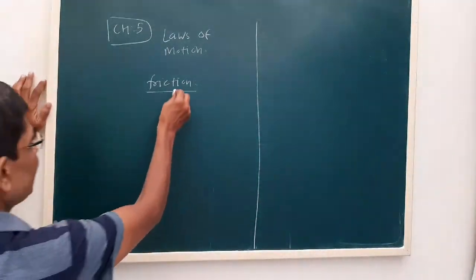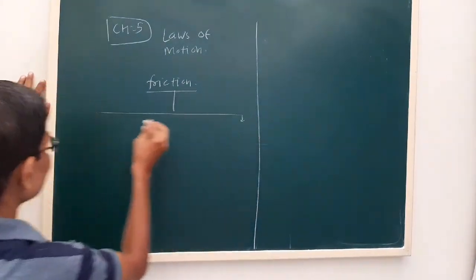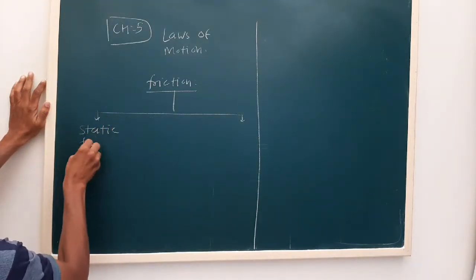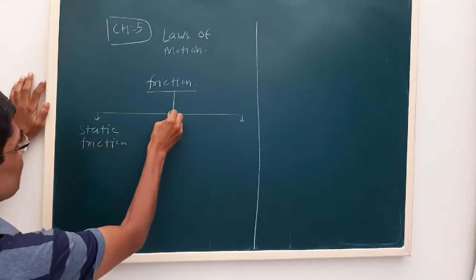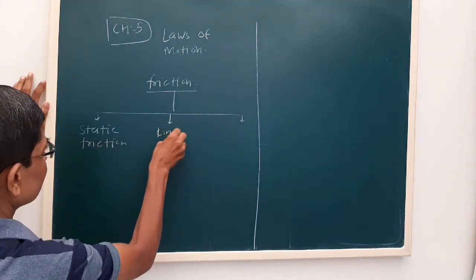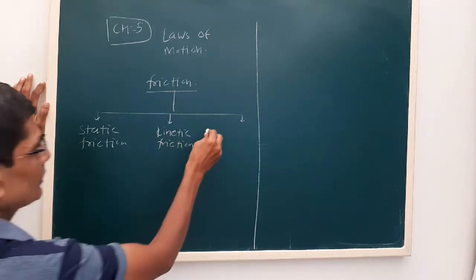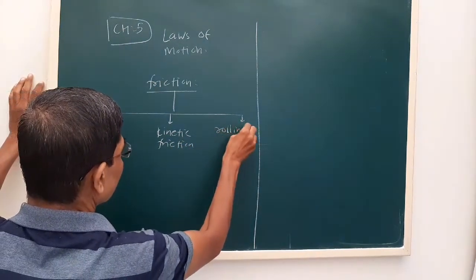We also saw three types of friction. Out of that, two we discussed. First was static friction, second was kinetic friction, and the third type is rolling friction.